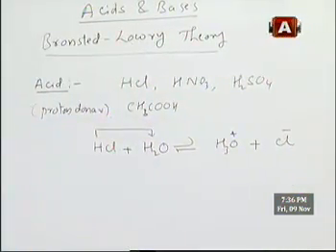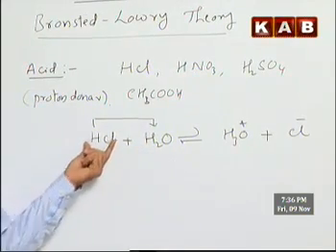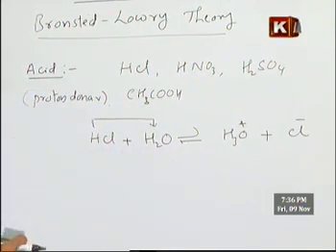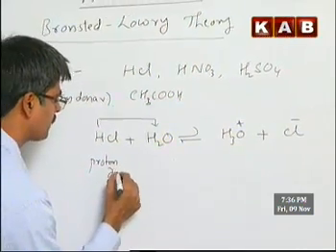So HCl is a proton donor, nothing but an acid as per this theory.